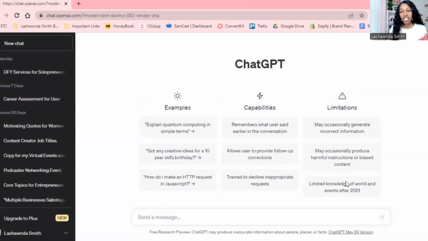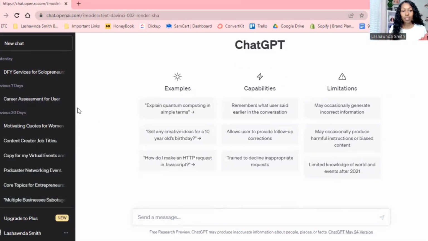Now, before I show the screen, just keep in mind that this is free. This is free 99. They do have a paid version, but everything that I'm going to show you today, you can do for free. I don't have a paid subscription for ChatGPT yet. So you need to come on here and play around with it, see what you can do with it. But let's hop in.